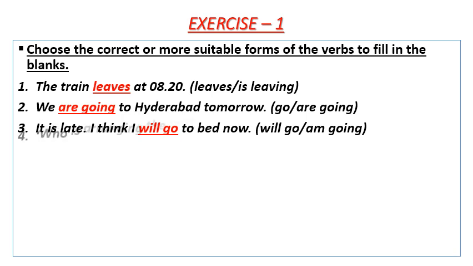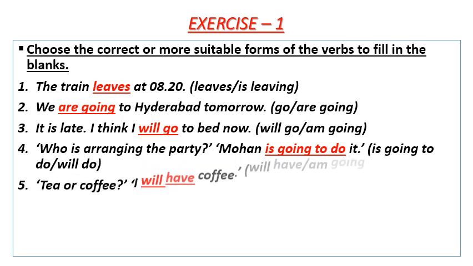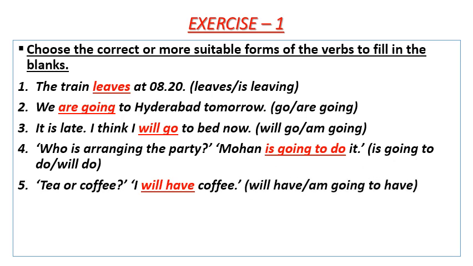Number 4. Who is arranging the party? Mohan dash it. Answer is going to do. Here, going to form is used to talk about things which we have already decided to do. Number 5. Tea or coffee? I dash coffee. Answer is will have. Here, simple future tense is used when we decide to do something at the time of speaking.